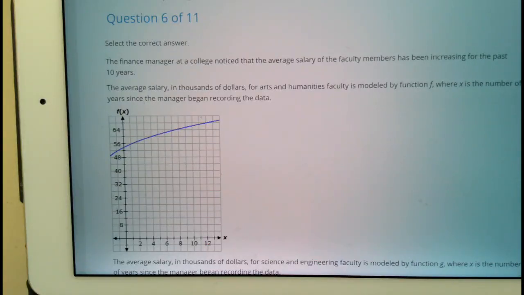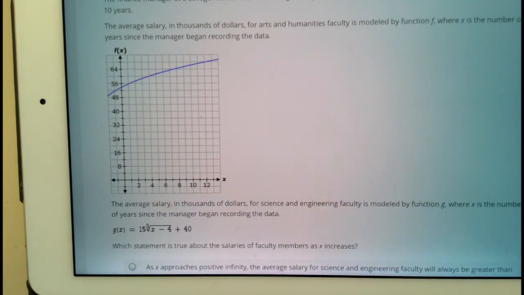The finance manager at a college noticed that the average salary of the faculty members has been increasing for the past 10 years. The average salary in thousands of dollars for the arts and humanity faculty is modeled by the function f, which is the graph, where x is the number of years since the manager began recording data.